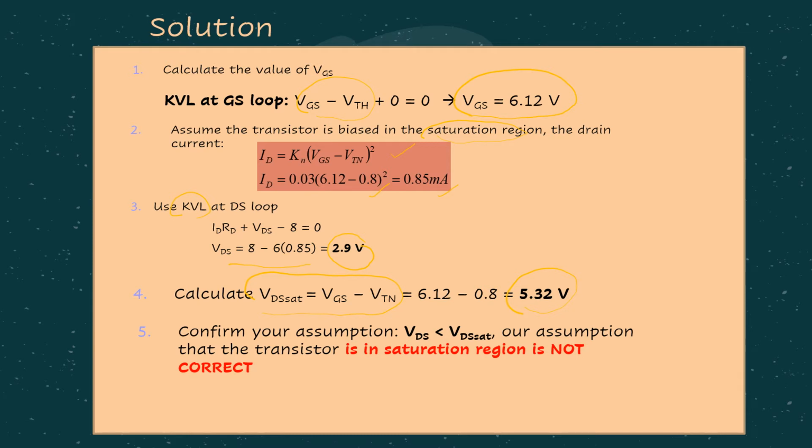Then step number 5, confirm your assumption. In this case, you notice your assumption is incorrect. Why? Because at this time, VDS obviously is less than VDS saturation, which is 5.32 volt. Meaning our assumption that the transistor is under saturation region is not correct. So what you have to do is start all over again with a new assumption.